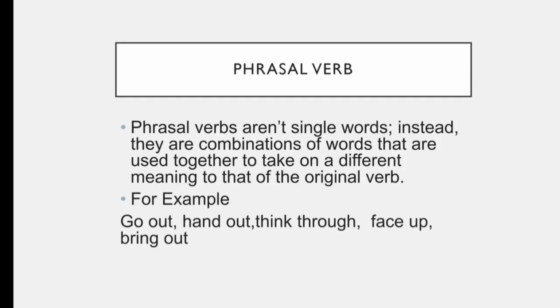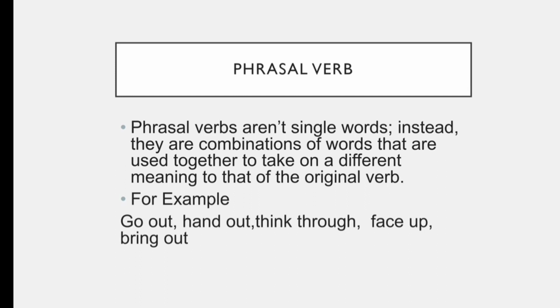Next is phrasal verb. Phrasal verbs aren't single words. You can see the name of phrasal verb. Phrasal verb comes from the term phrase, and phrase is a term that contains more than one word. Phrasal verbs aren't single words. Instead, they are combinations of words that are used together to take on a different meaning to that of the original verb.